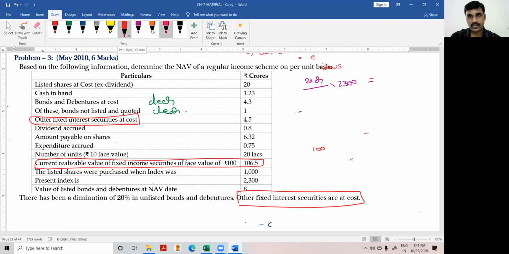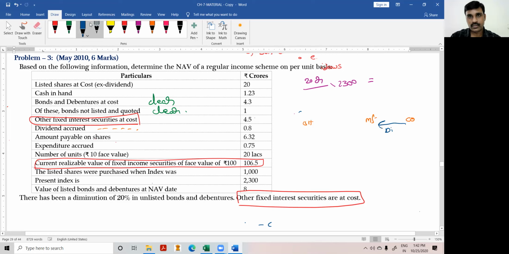One more area where you should not make a mistake is dividend accrued. Look at this point: company, mutual fund, unit holders. If the dividend accrued is between the company and the mutual fund, it is an asset to the mutual fund. On the other hand, if the mutual fund has declared a dividend to the unit holders but it is not yet paid, then it is a liability to the mutual fund.